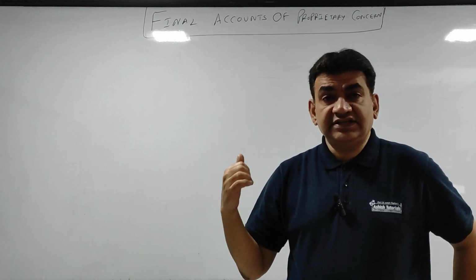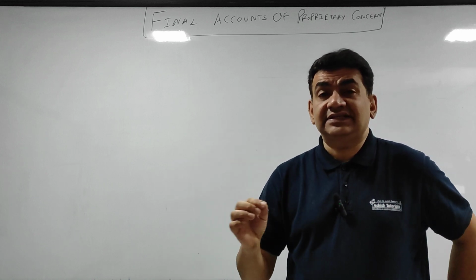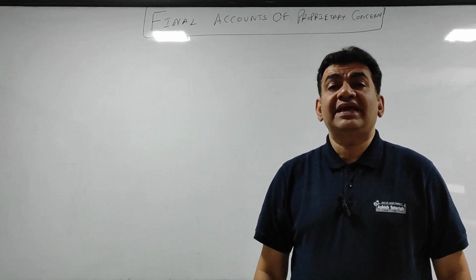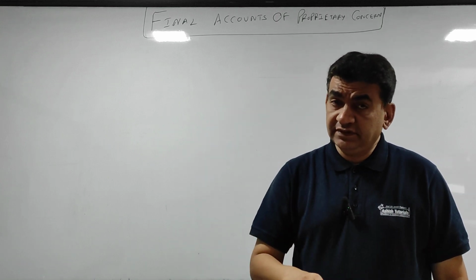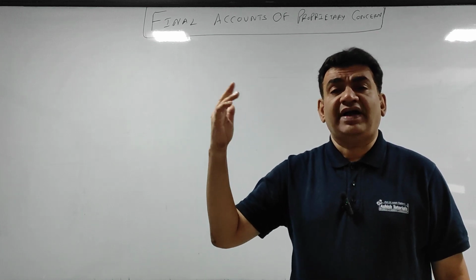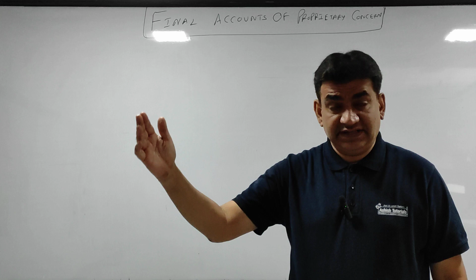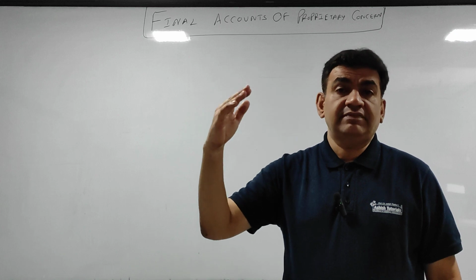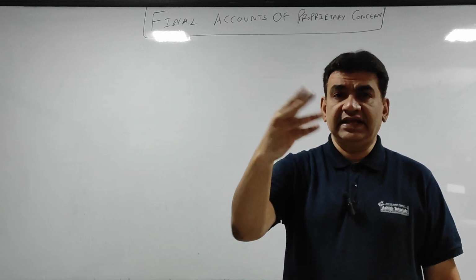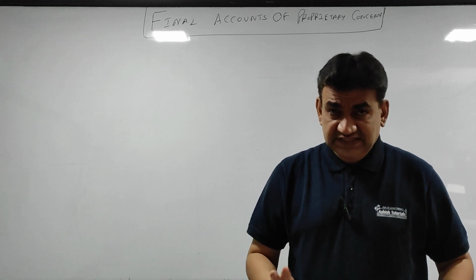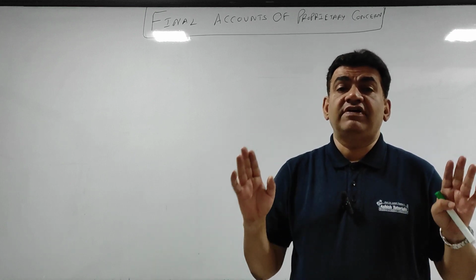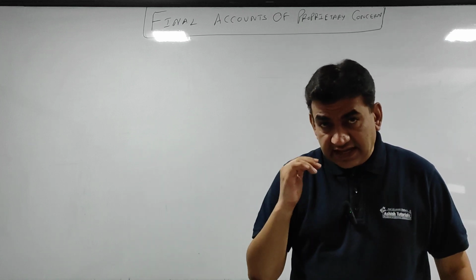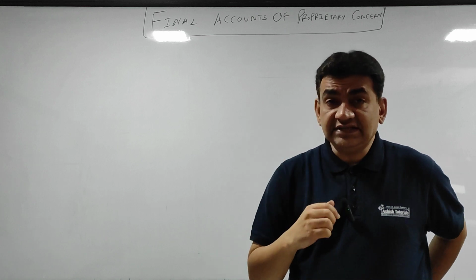What you all are going to do in FYJC now is final accounts of proprietary concern, that is final accounts of sole trader. Next year in SYJC you will be having final accounts of partnership firm. After that, there will be final accounts of manufacturing concern, companies, banking companies, insurance companies, all that will come in degree college depending upon what course you go for. So this chapter, final accounts, is a very important chapter.